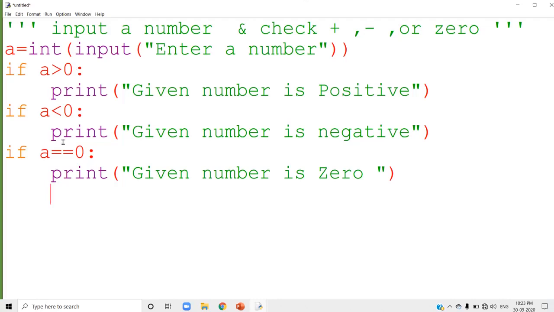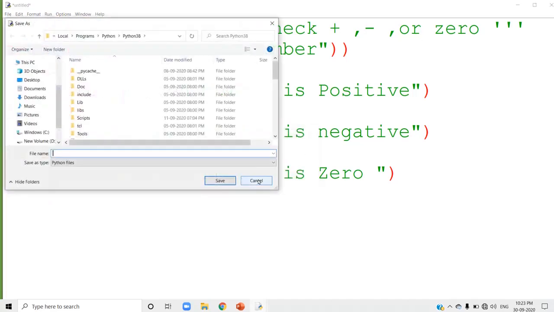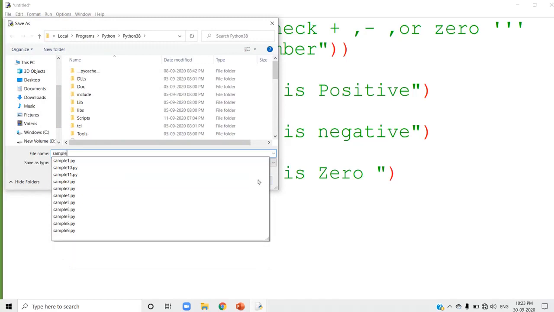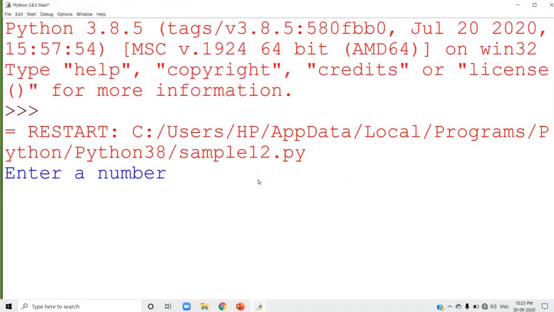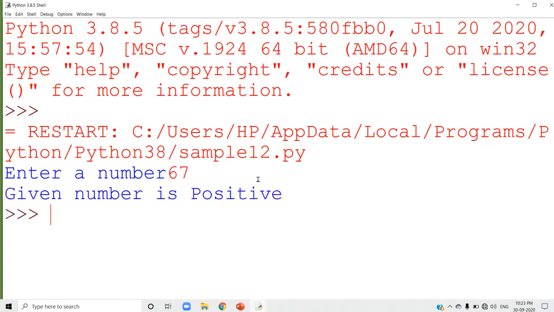So here I used 3 different if statements. Instead of one if statement, you can use multiple if statements in your program, any number of them. I am going to run this program. It is sample 12. So you have to give continuous numbering, and it is easy for you to check the questions in your program. Now, it is 67. Yes, the given number is positive.